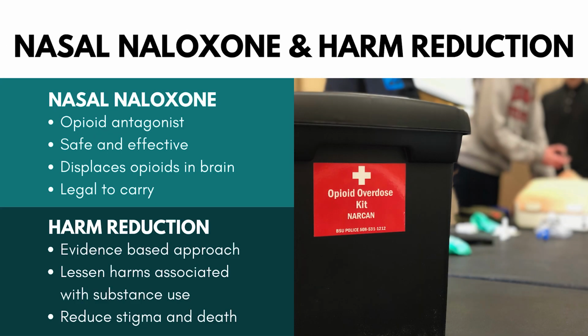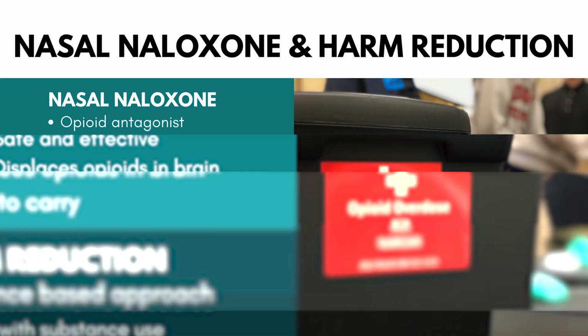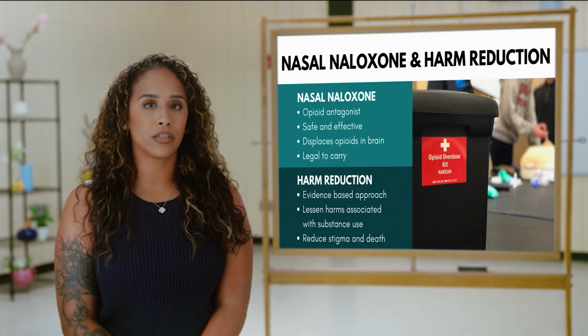Naloxone and harm reduction. Naloxone, otherwise known as Narcan, is an opioid antagonist and reverses an opioid overdose. It acts as a blocker in the brain and displaces opioid receptors. Because of this, a person can re-overdose after being given Narcan. This is just one of the reasons why it is so important to call 911 immediately.